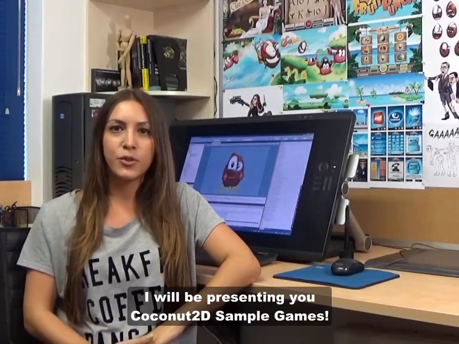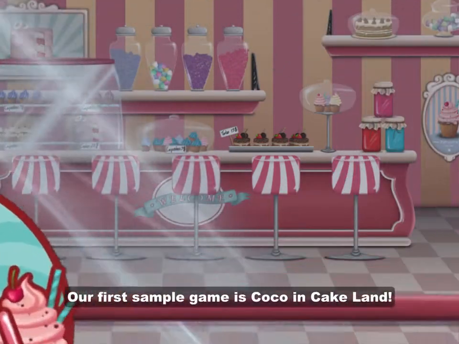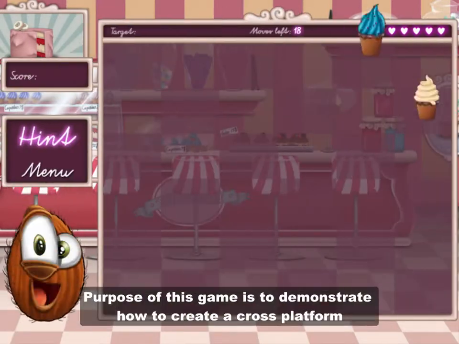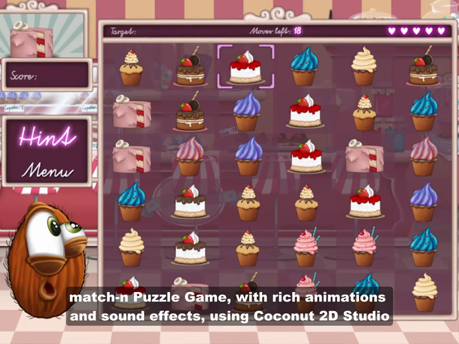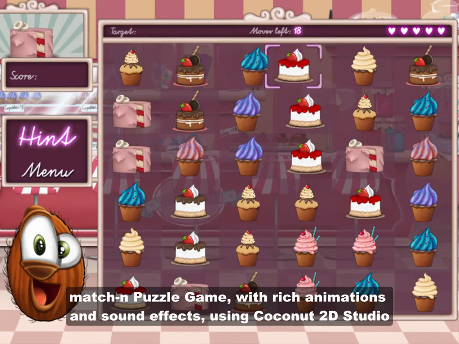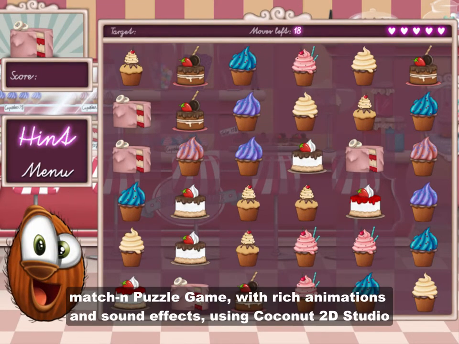I will be presenting you Coconut 2D sample games. Our first sample game is Coco in Cakeland. The purpose of this game is to demonstrate how to create a cross-platform matching puzzle game with rich animations and sound effects using Coconut 2D Studio.